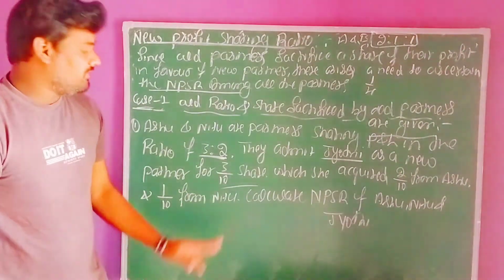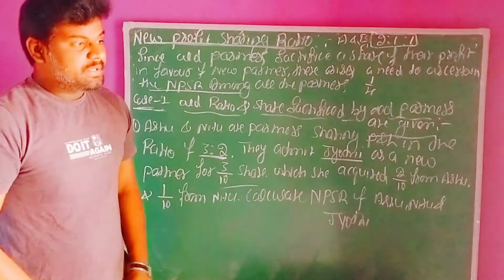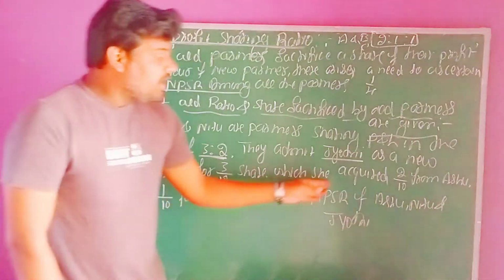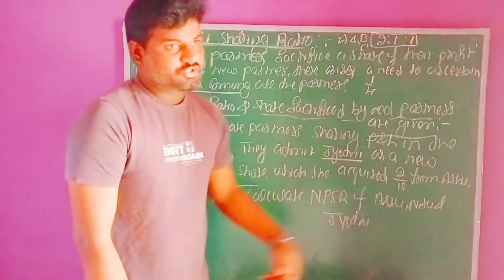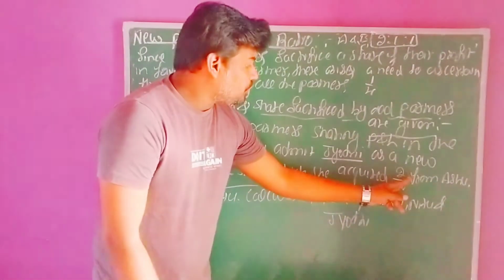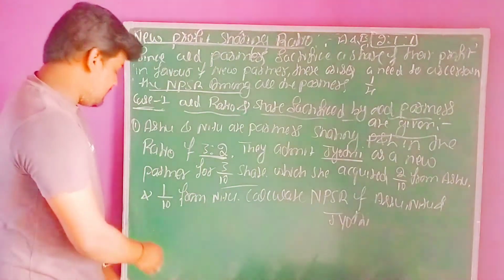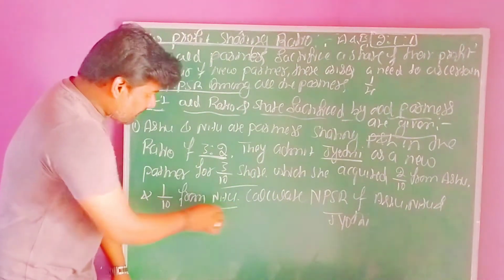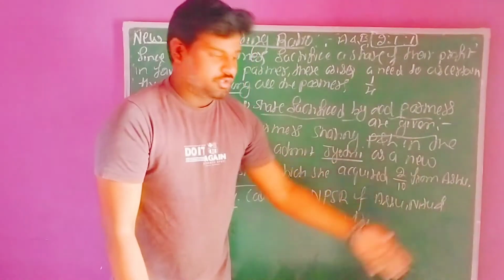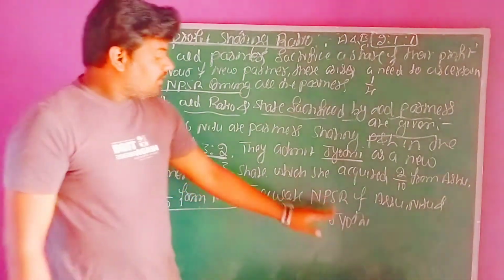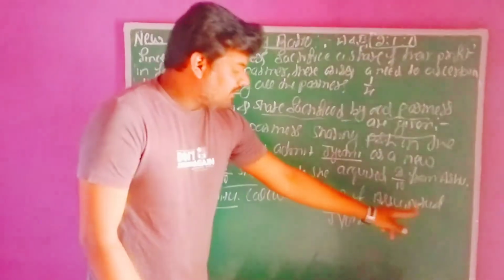Jyoti is admitted into the business as a new partner for a 1/10 share, which she acquired as 2/10 from Ashu, who is an old partner, and 1/10 from Neetu. Finally, calculate the new profit sharing ratio among Ashu, Neetu and Jyoti.